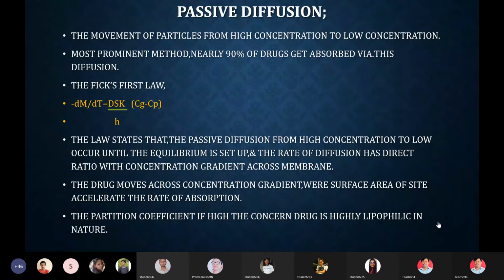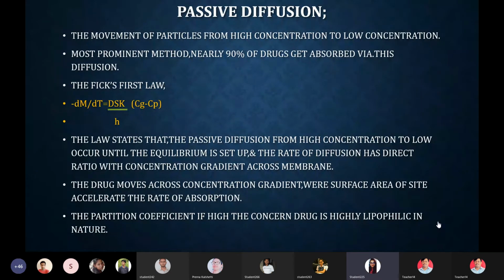After that, Fick worked on how molecules diffuse and modified the Noyes-Whitney equation: dM by dt is the rate, K is a constant, D is the diffusion coefficient, S is the surface area, h is the height of the diffusion layer, and Cg minus Cp is the concentration gradient.